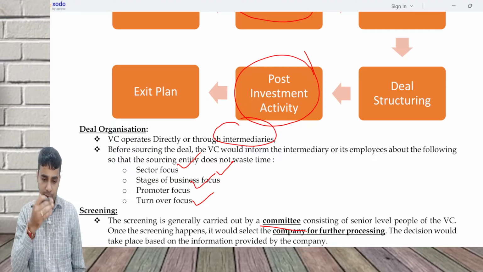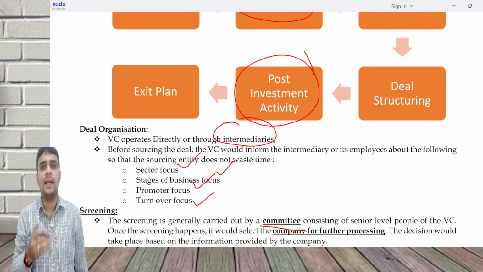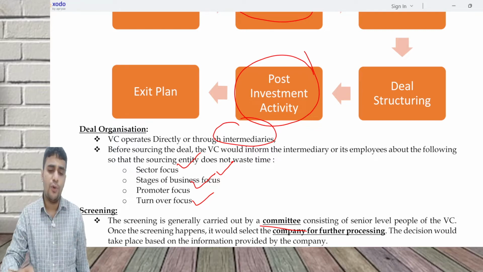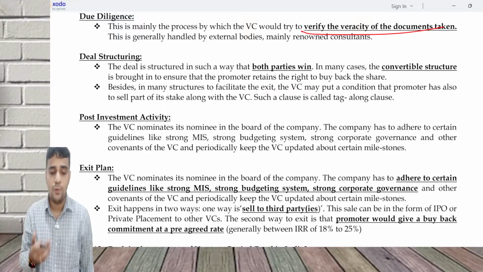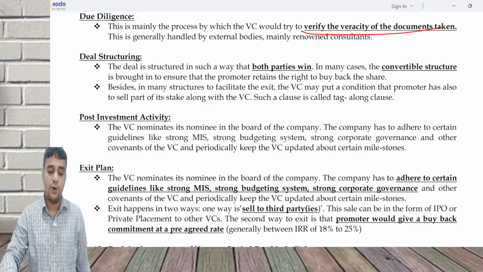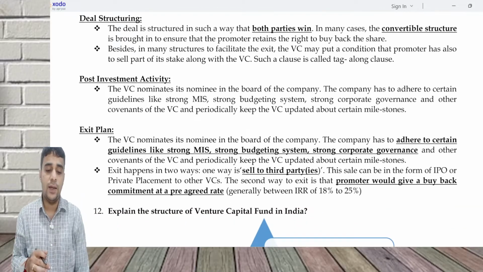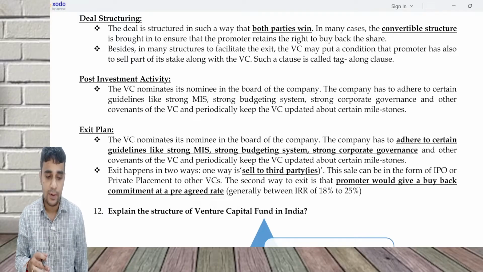Check whether the performance is in line with what you had expected. If the performance is going in line, you may exit as per your original plan, or if the performance is not going in line, then you may have to see what is happening in the company, and sometimes you may take an exit even before. The VC nominates a nominee. The company has to adhere to certain guidelines like strong MIS, strong budgeting system, strong corporate governance.